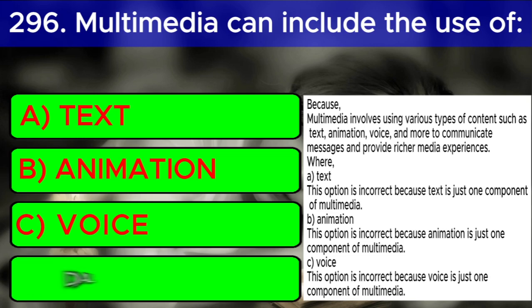Where A. Text. This option is incorrect because text is just one component of multimedia. B. Animation. This option is incorrect because animation is just one component of multimedia. C. Voice. This option is incorrect because voice is just one component of multimedia.